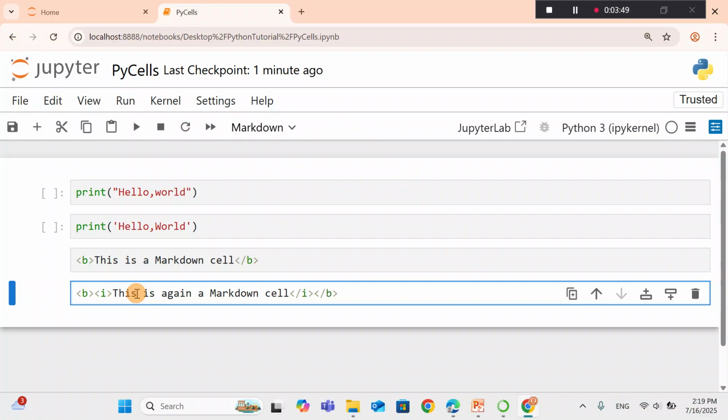The syntax actually looks like HTML code, if you are familiar with HTML code. And let's save, and let me add another